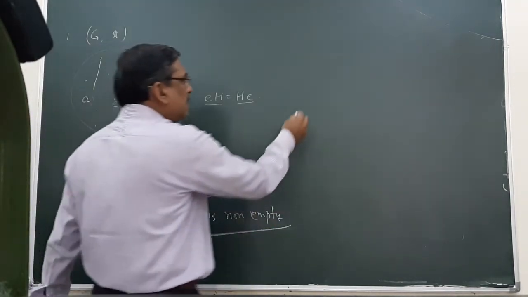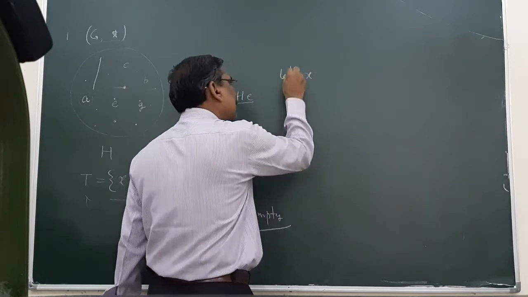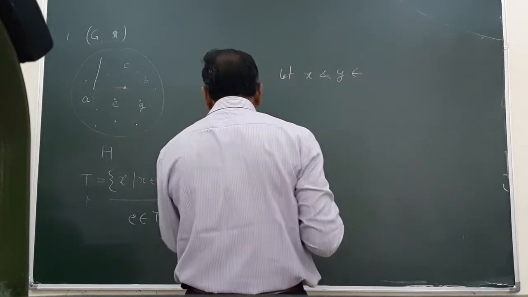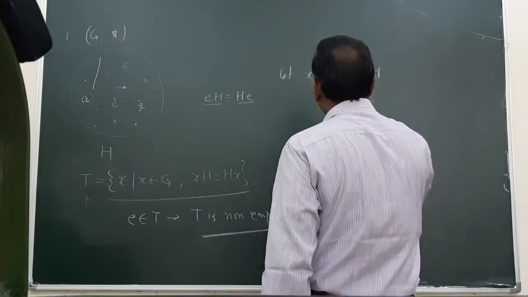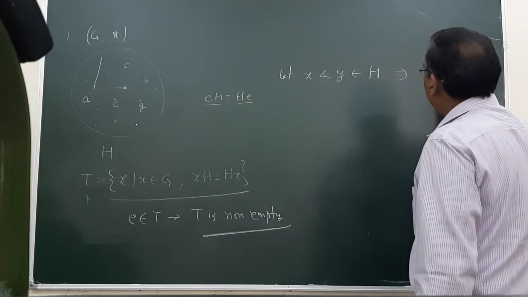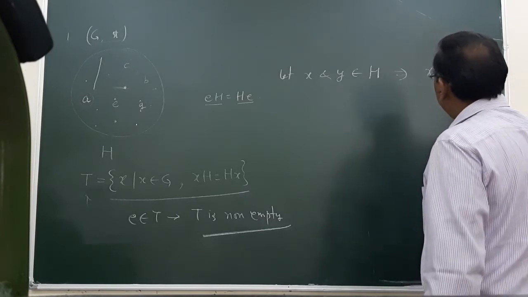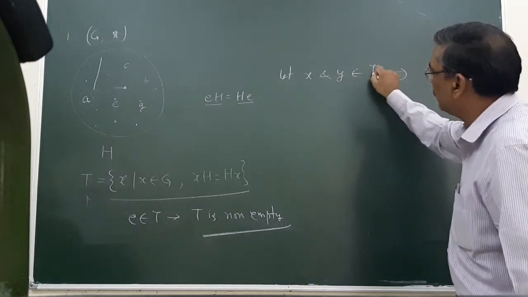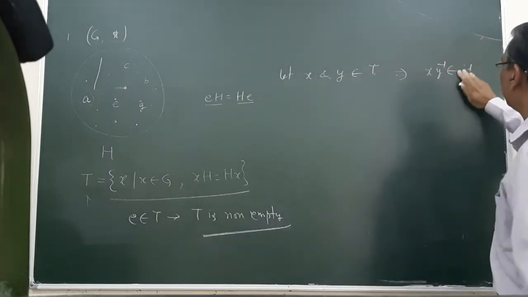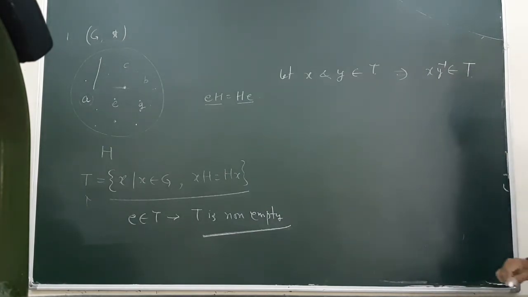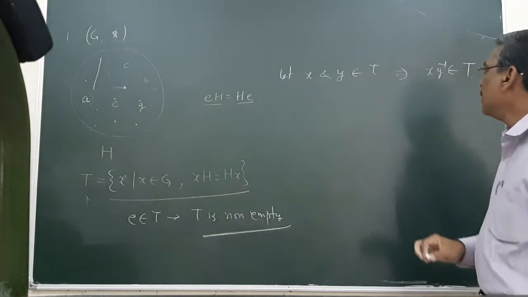Say X and Y belong to T, and if we are able to prove XY inverse belongs to T, then T will be a subgroup.